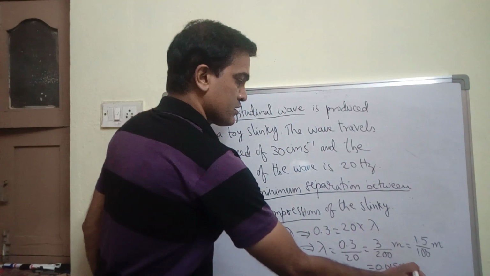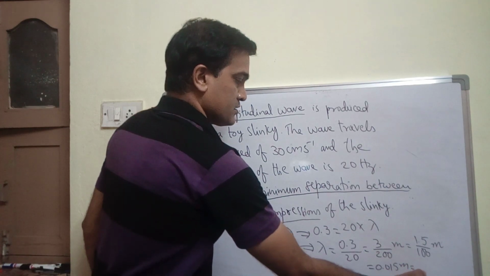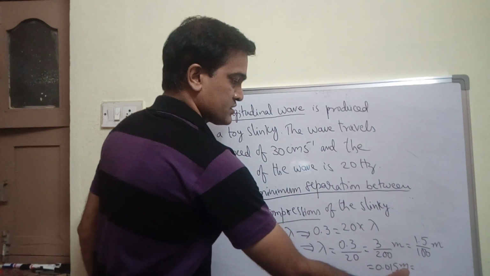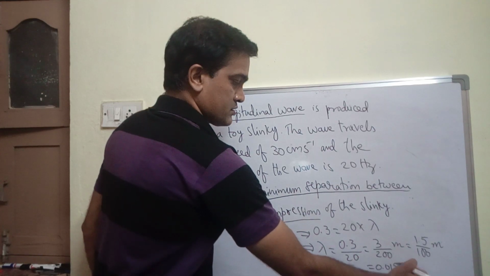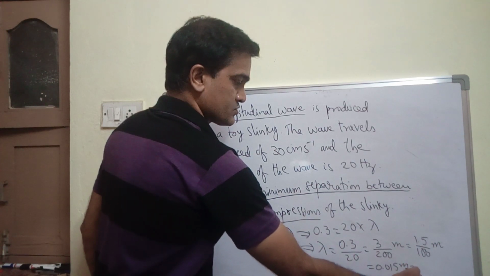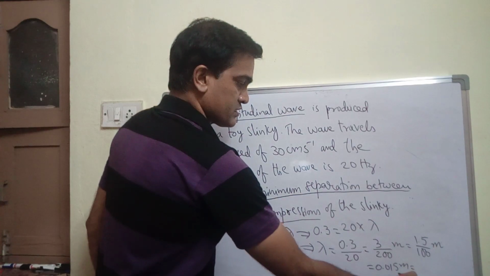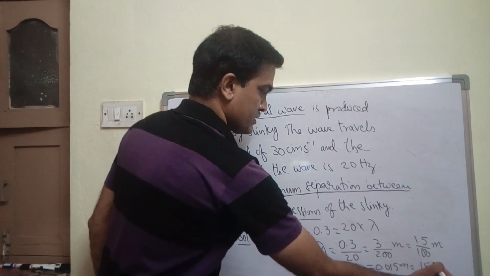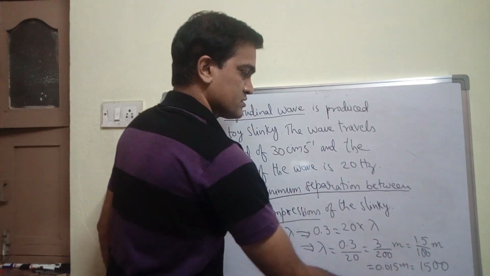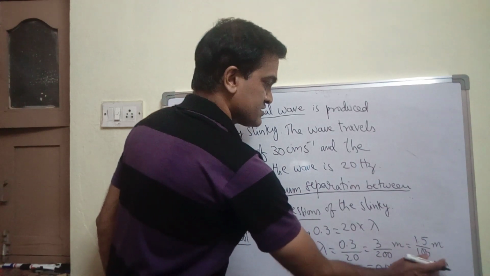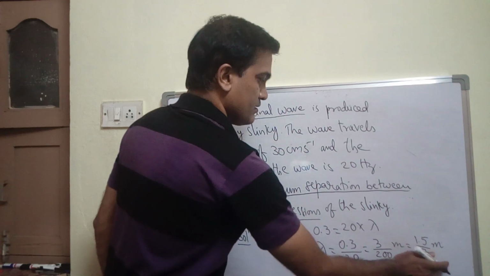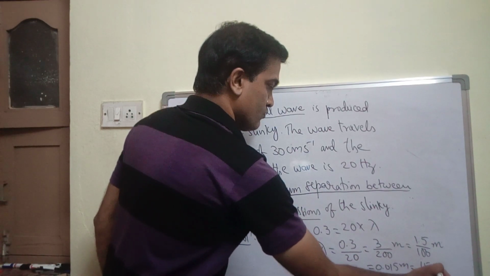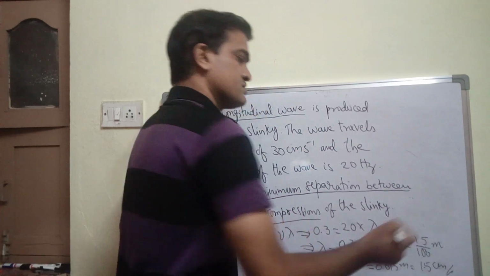In centimeters, multiply by 100, so 15 into 100 by 1000 gives 1.5 centimeter. 1.5 centimeter is the answer.